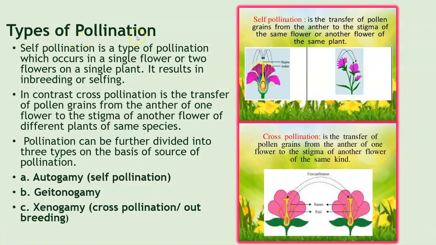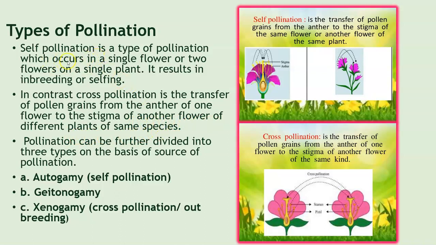Students, let us have a look at the types of pollination. Self-pollination is a type of pollination which occurs in a single flower or two flowers on a single plant. Now, this results in inbreeding or selfing. And in contrast, we have cross-pollination, that is the transfer of pollen grains from the anther of one flower to the stigma of another flower of a different plant of the same species.